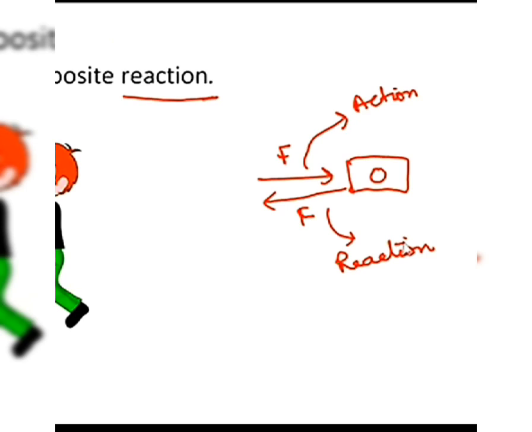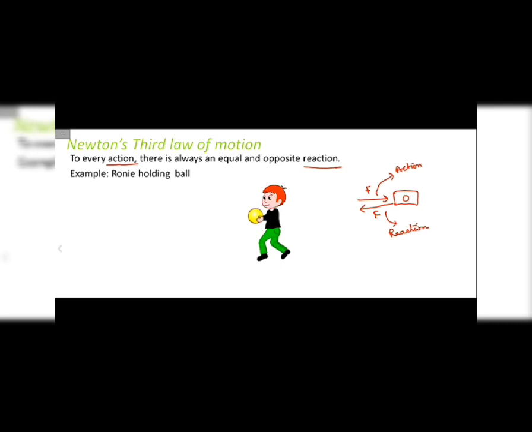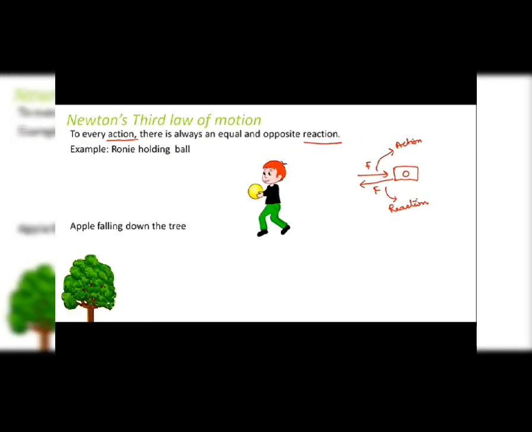So when we talk of Newton's third law, you must think of an example: the apple falling down from the tree. This is the most famous story related to Sir Isaac Newton. Once it so happened, Newton was sitting under the apple tree and an apple fell on his head. This made him think about what attracted the apple. As soon as the apple was detached from the tree, why did it fall on the ground?